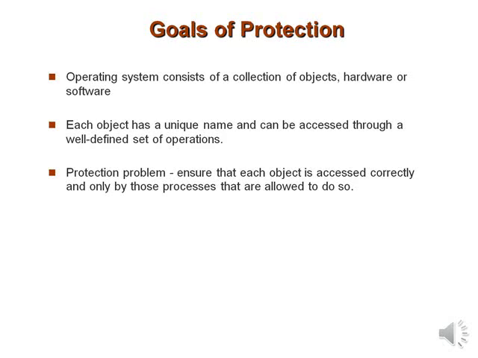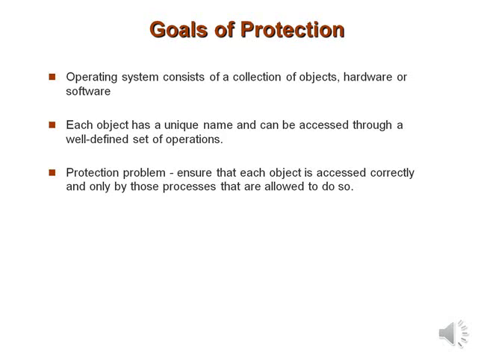Protection can improve reliability by detecting latent errors at the interfaces between component subsystems. Early detection of interface errors can often prevent contamination of a healthy subsystem by a malfunctioning subsystem. The role of protection in a computer system is to provide a mechanism for the enforcement of the policies governing resource use. These policies can be established in a variety of ways. The policies for resources may vary by application, and they may change over time.